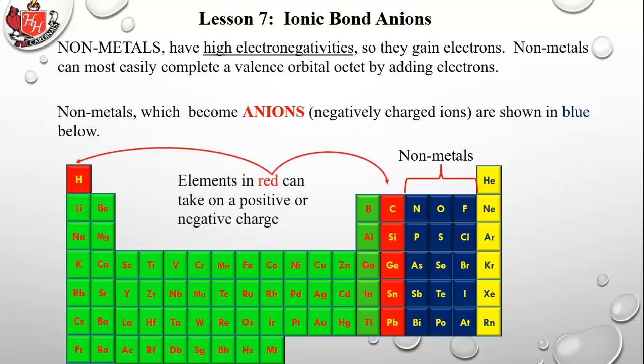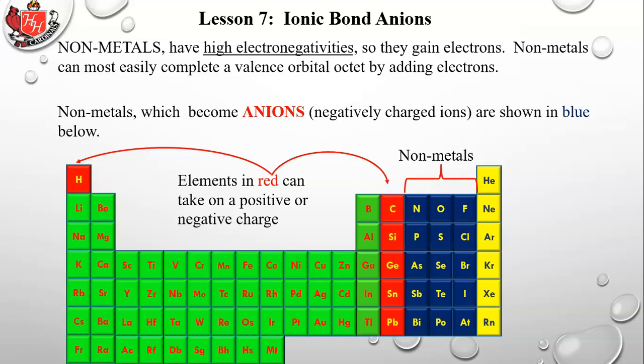Elements in red can take on either a positive or negative charge, so that's a little more complicated. We'll avoid talking about those too much initially. We'll talk about really the ones that you see in blue there. Again, the noble gases, those in yellow over on the right, do not want to gain or lose electrons.